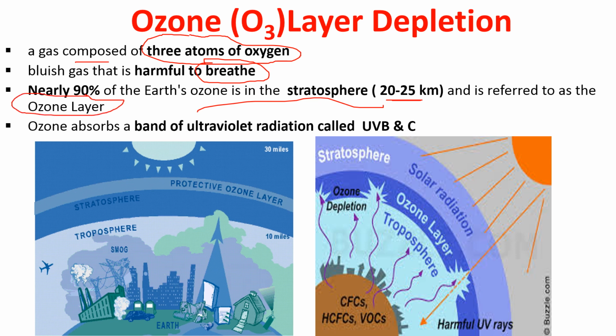And basically it is very good as far as earth's atmosphere is concerned, because it absorbs the band of UV radiation in the range of UVB and UVC. So this stratospheric ozone layer is our protective layer, absorbing the harmful UV radiation before it reaches our tropospheric region, and saving human health.